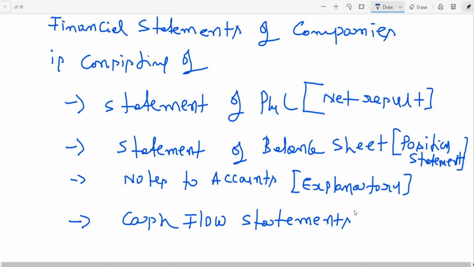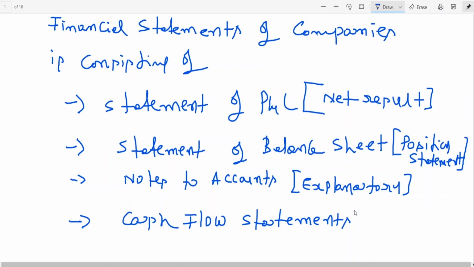Therefore, cash flow statement is extremely useful for proper financial planning and control. This is one of the reasons why we may have to go for a cash flow statement.